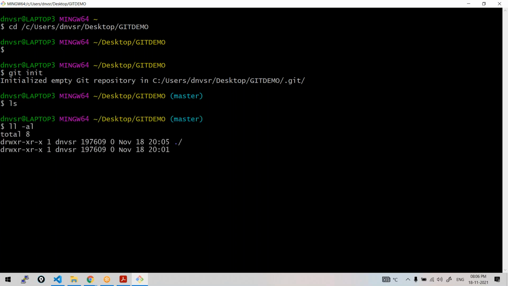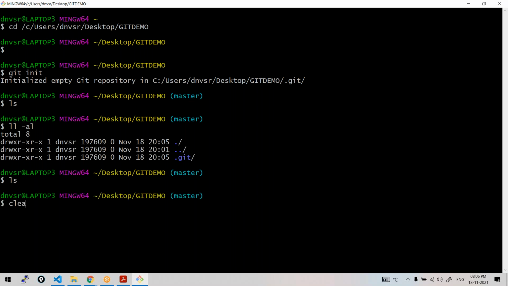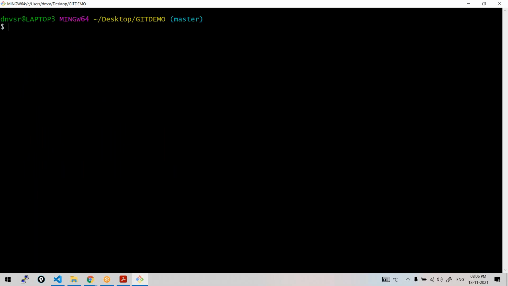You can do ls -a, and you can see the .git. So now this git demo directory is a local repository. The local repository is created, but of course there are no files yet. I'll put my files now, but this is how the local repository is created.